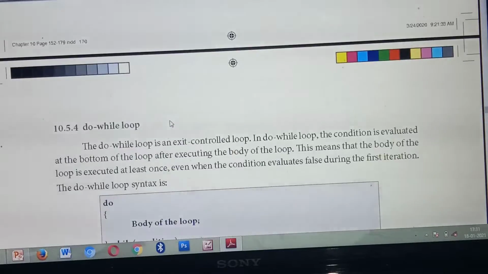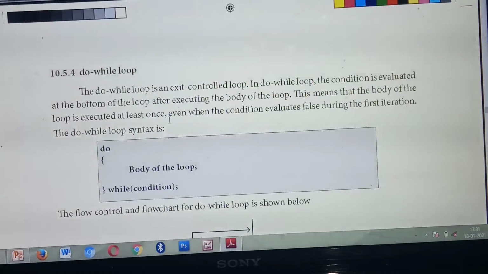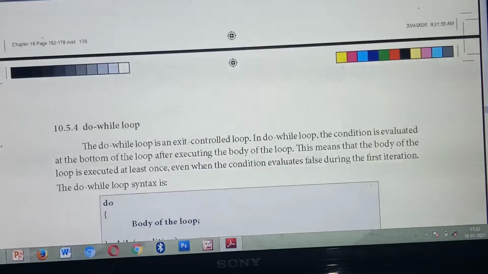Understood? Okay. So next one is the do while loop. The do while loop we are calling an exit control loop. Okay, so up to this is enough.